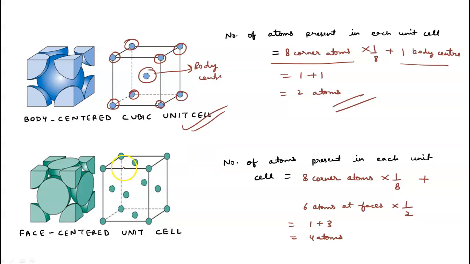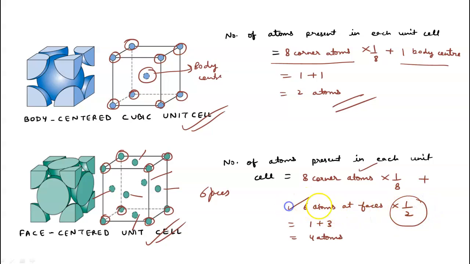Similarly, we have the face-centered unit cell. In the face-centered unit cell, we have constituent particles at the 8 corners plus at the centers of the 6 faces. At the corners we have 8 into 1 by 8, and for the faces the contribution is half, so 6 into 1 by 2.